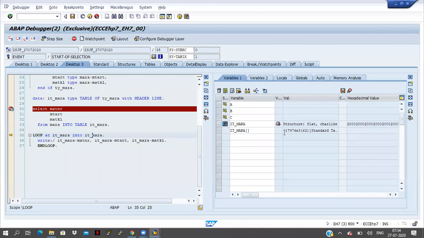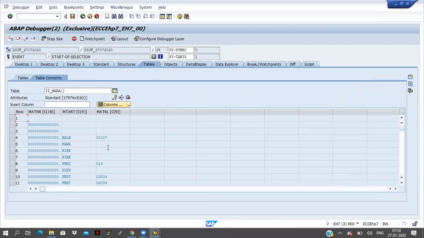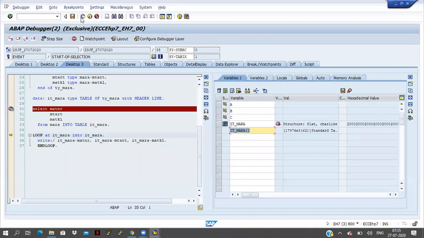See here, ITMARA is coming here. We are looping the data, and in ITMARA, I will take some data like MATKL. If MATKL equals 013, at that place I want to stop the program. If I click on the F8 button, what will happen? The total program will execute. But I don't want that. I want to stop the cursor at one place.